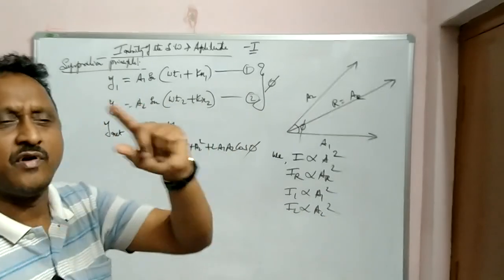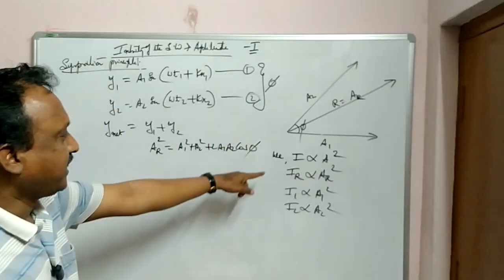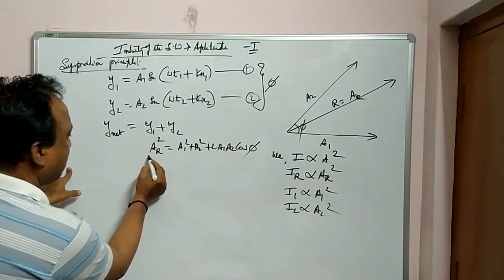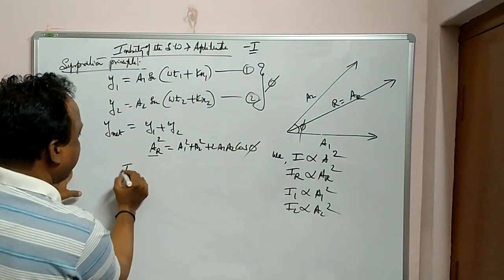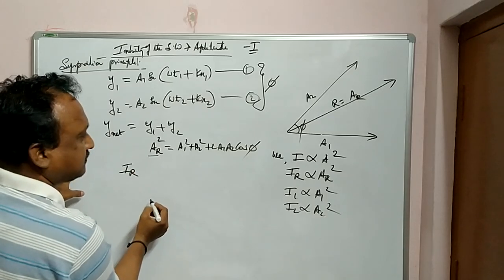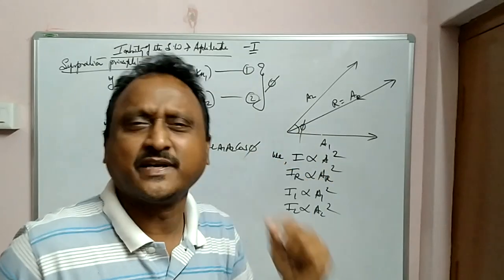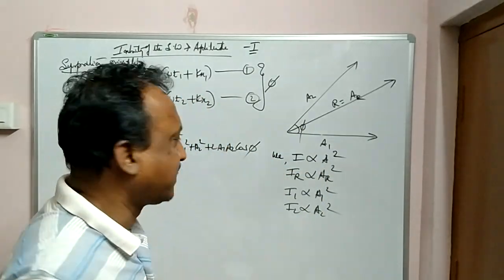Because intensity is given by the formula 2 pi square f square A square rho v, intensity of sound is directly proportional to the square of the amplitude. Since it is proportional, the constant cancels throughout.